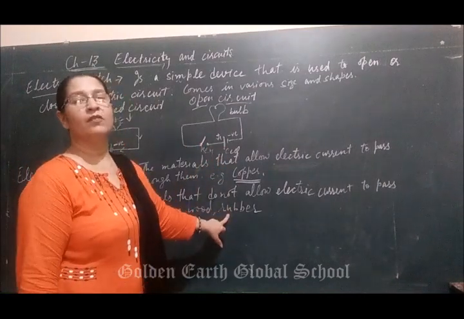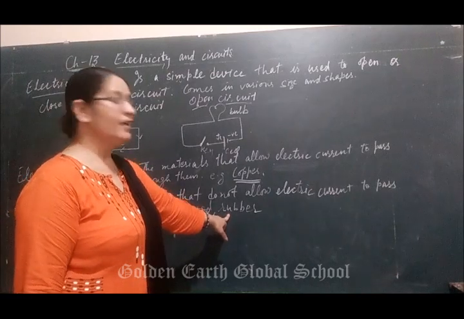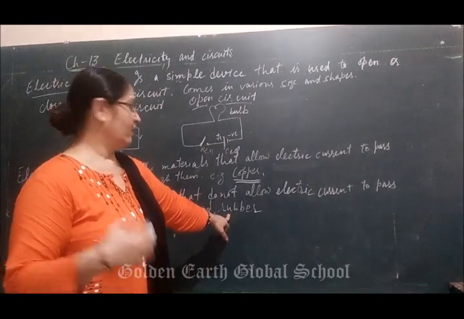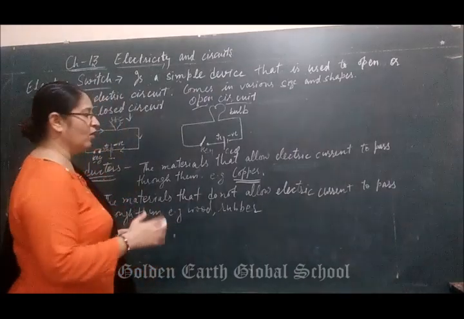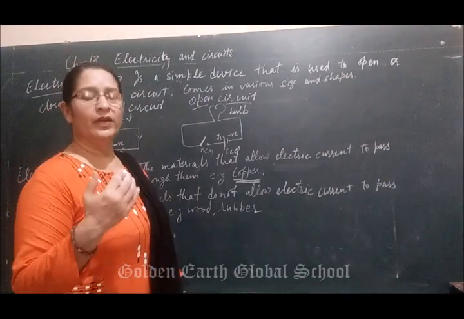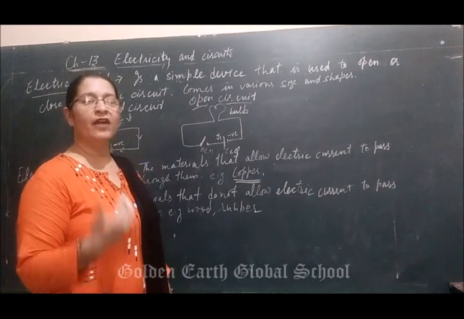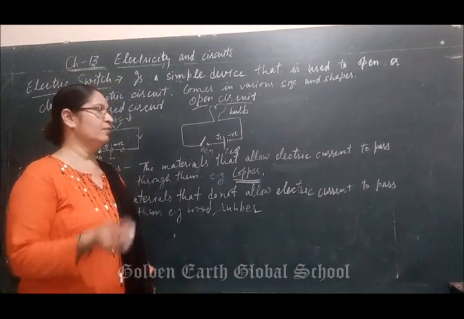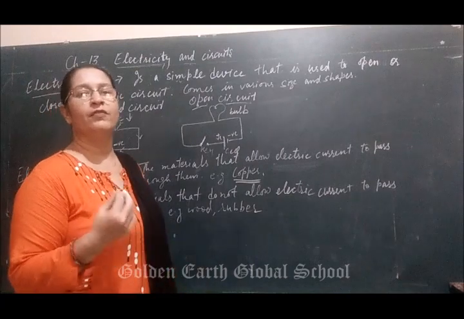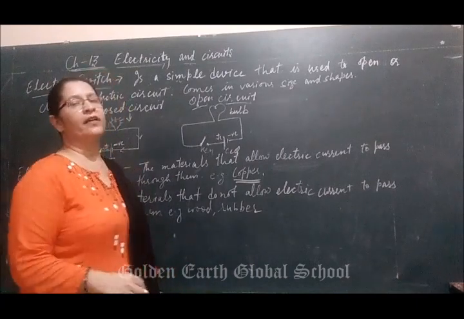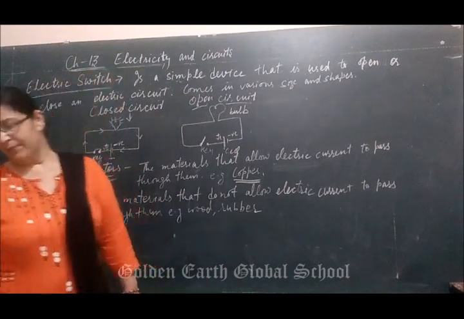Why do they wear rubber gloves? Because rubber acts as an insulator, so it does not allow electric current to pass through. Because our body is a good conductor of electricity. Why is our body a good conductor? Because our body contains different ions which allow electric current to pass through.